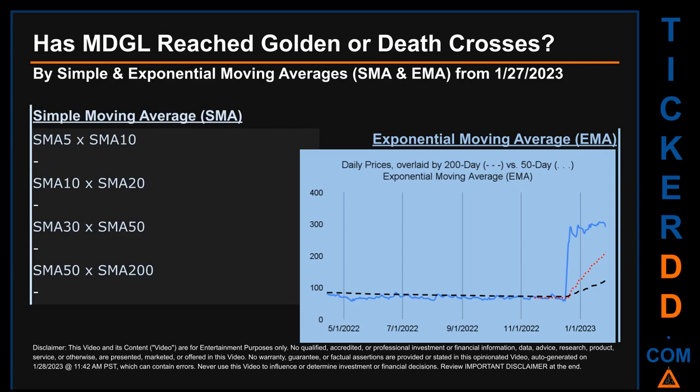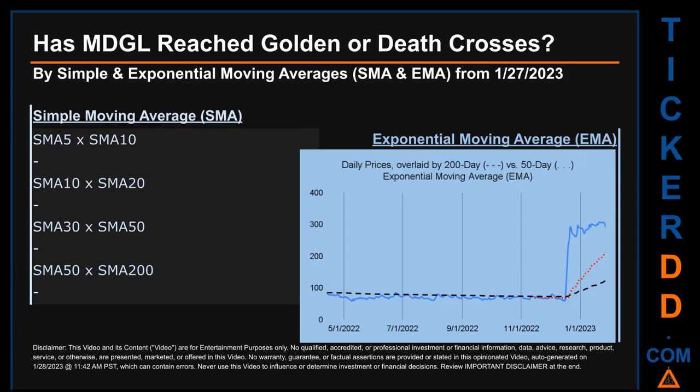Has MDGL price reached golden or death crosses? Golden cross and death cross are basic signals that compare average prices across two specified trade day ranges, a short-term versus a long-term range. For example, 5-day versus 10 trade days. Essentially, a golden cross is a bullish signal. It appears when a ticker's short-term moving average crosses above its long-term average. Vice versa, a death cross is a bearish signal when the short-term crosses below its long-term moving average.